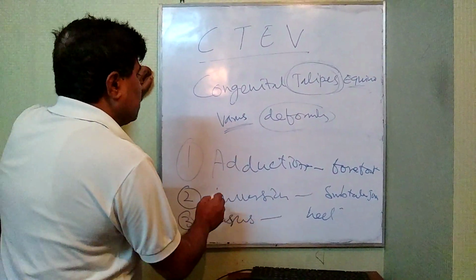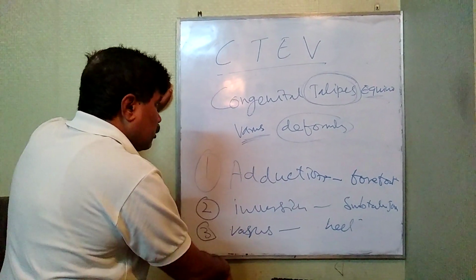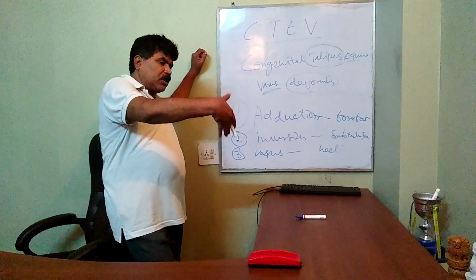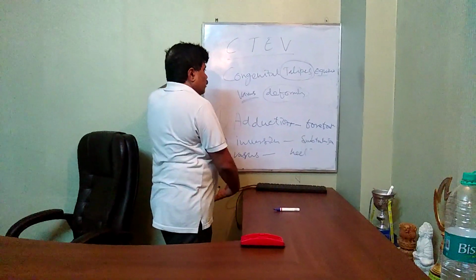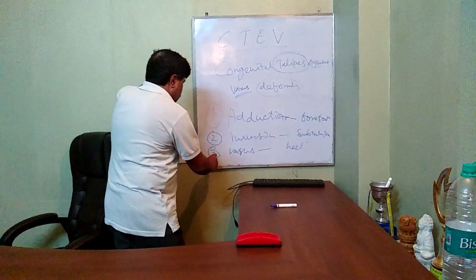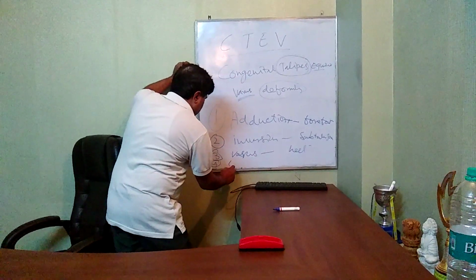The basic deformity starts with the talus, which will become equinus. This foot will become equinus varus. The whole ankle, the whole foot, goes into equinus deformity.